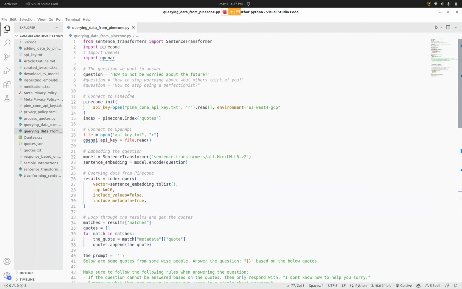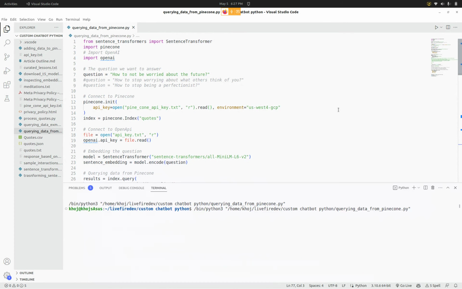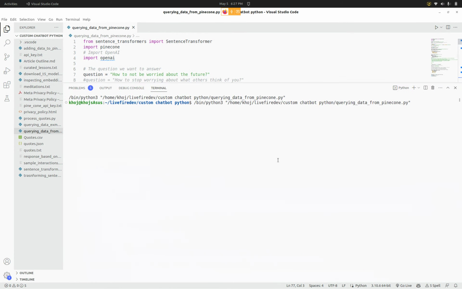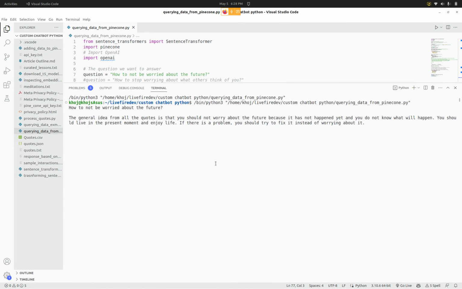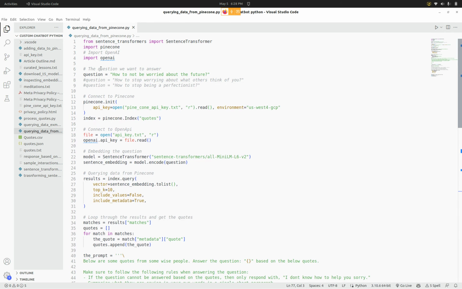So let's ask it the first question: how to not be worried about the future. Here the code is running, and it takes a little bit of time because a lot of stuff is happening, pulling up the quotes, talking to ChatGPT, and so forth. But then this is the answer. The general idea from all the quotes is that you should not worry about the future because it has not happened yet and you do not know what will happen, and so on. Okay, so that's the first question.